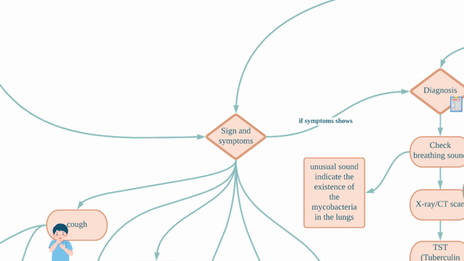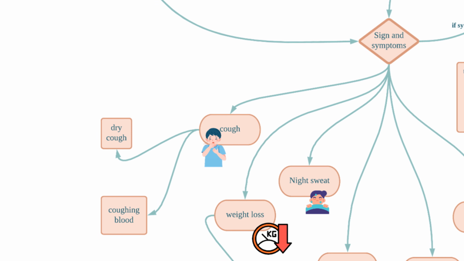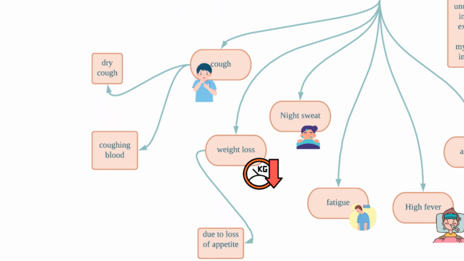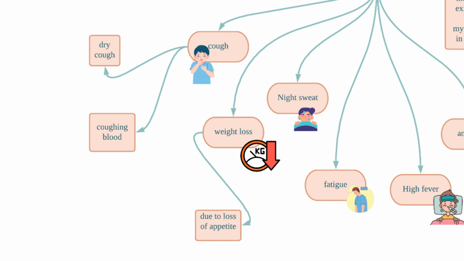There are a few signs and symptoms of tuberculosis. Chronic cough is the most common symptom of tuberculosis. A patient can develop a dry cough first, before developing a cough that produces a lot of phlegm, which may be blood-stained. It is called blood cough. Next, a tuberculosis patient may experience weight loss. This is due to loss of appetite and difficulty in swallowing food.